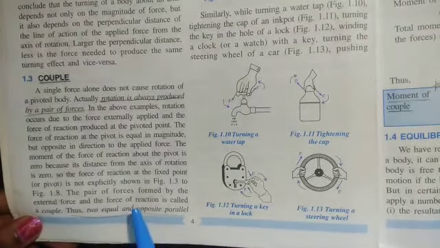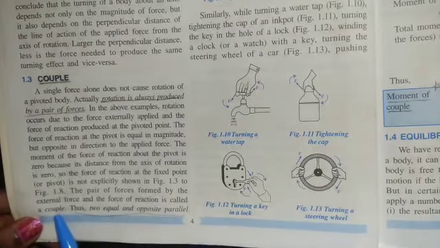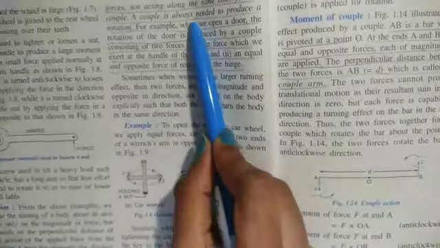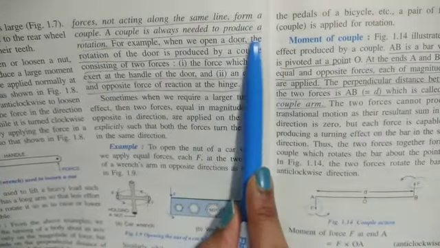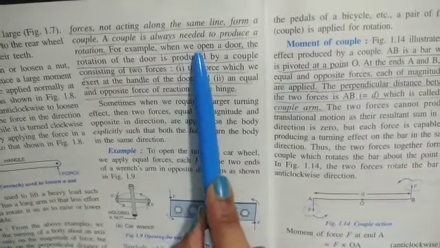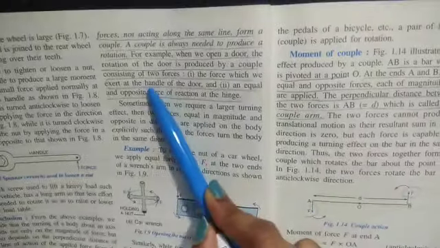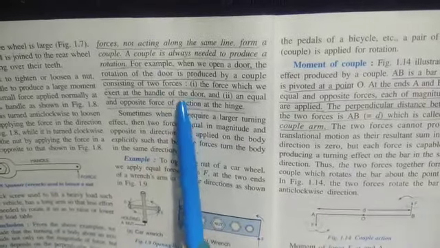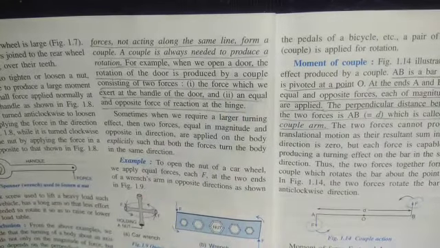Now, the pair of forces formed by the external force and the force of reaction is called a couple. Thus, two equal and opposite parallel forces not acting along the same line form a couple. A couple is always needed to produce a rotation. For example, when we open a door, the rotation of the door is produced by a couple consisting of two forces. One is the force which we exert at the handle of the door, and two, an equal and opposite force of reaction at the hinge.